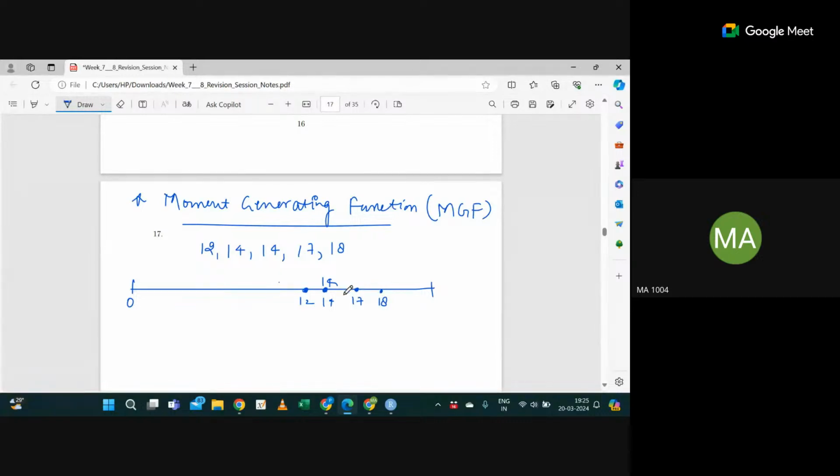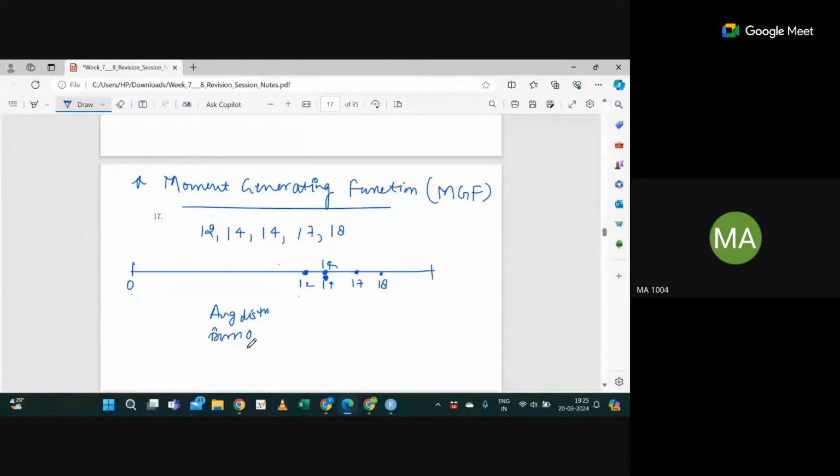In physics, we are interested in the distance from this point to this point, right? Here we are interested in average distance from zero. I'm just giving you a rough idea, then we'll not go in depth.